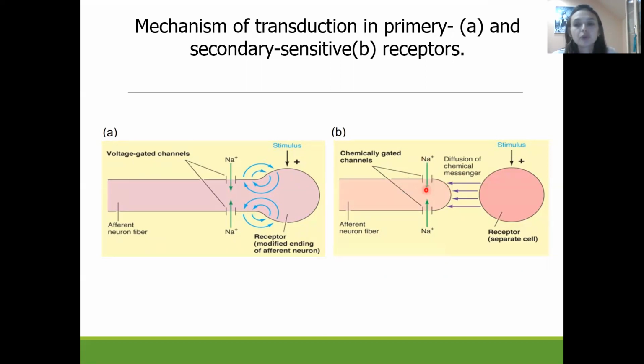Due to the summation of these signals, we will receive depolarization of the membrane of the afferent neuron, during which sodium will also enter the cell, and information will be spread further to the higher level of the nerve centers.